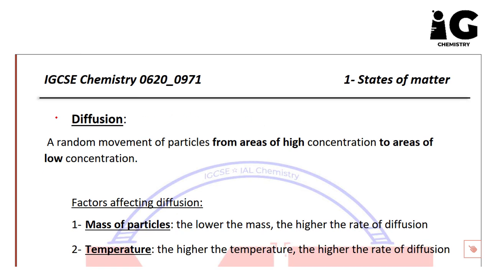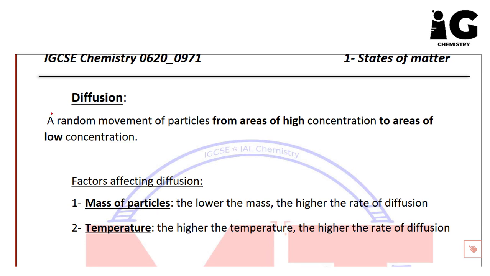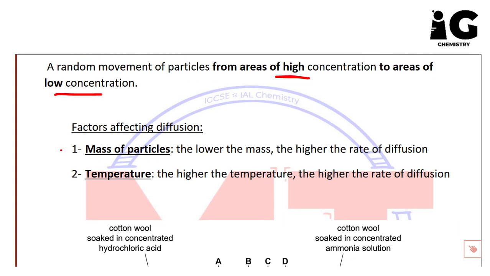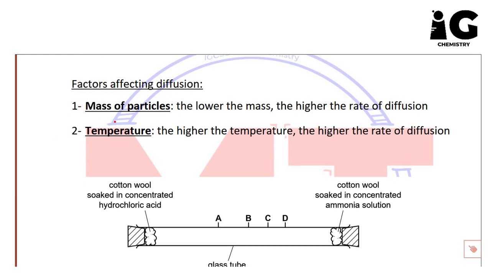The last important point in topic 1 is diffusion. Diffusion, as a definition, is a random movement of particles from areas of high concentration to areas of low concentration. So we have two important factors which are affecting the diffusion. Both of them are really important. First one is mass of particles. There is also a very important rule you have to memorize, and you have to know how to use it correctly. The rule says that the lower the mass, the higher the rate of diffusion.